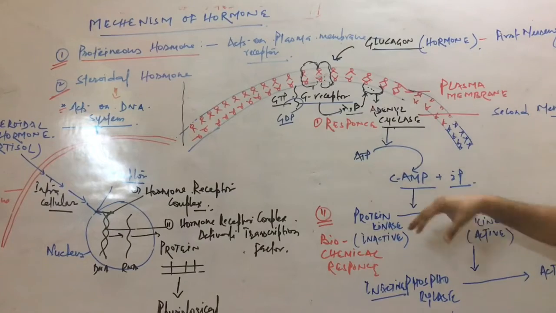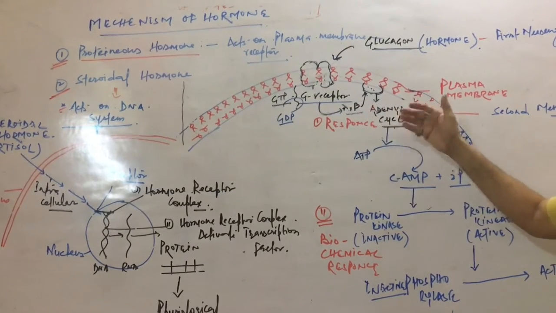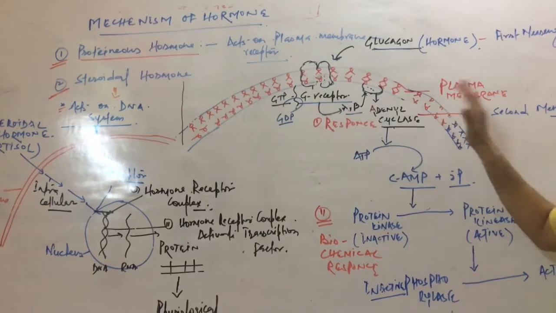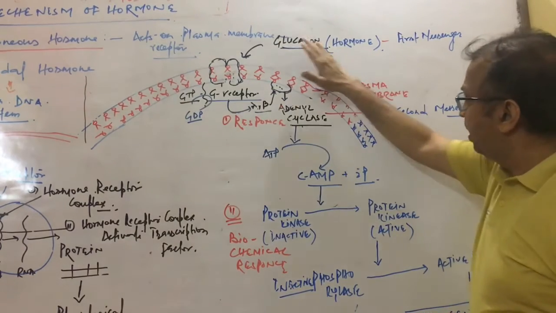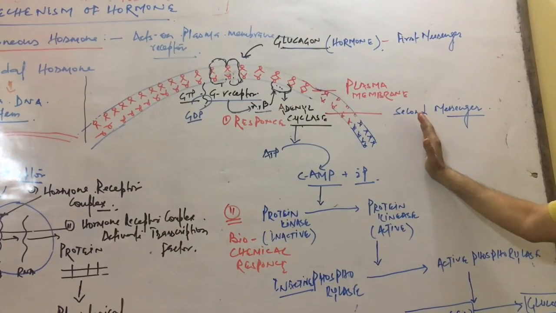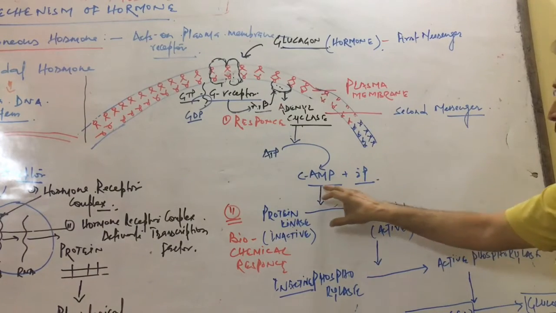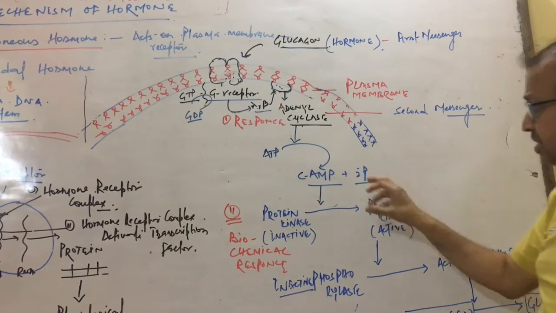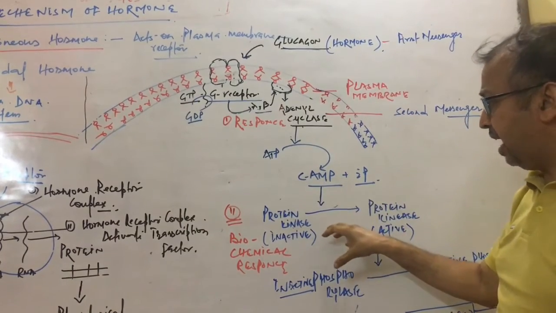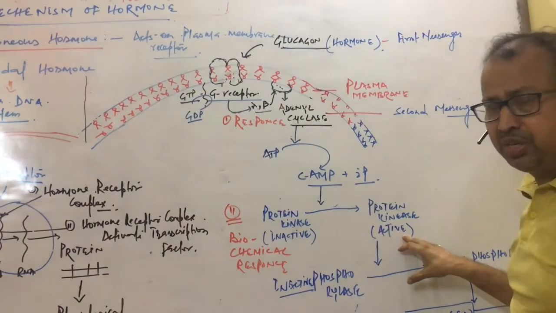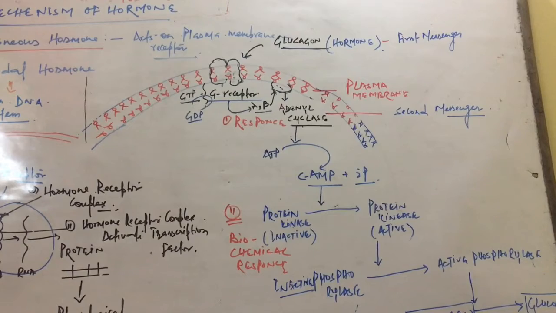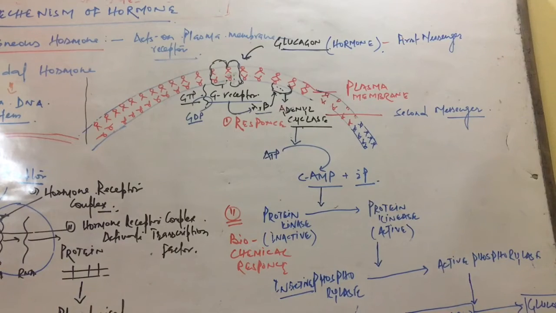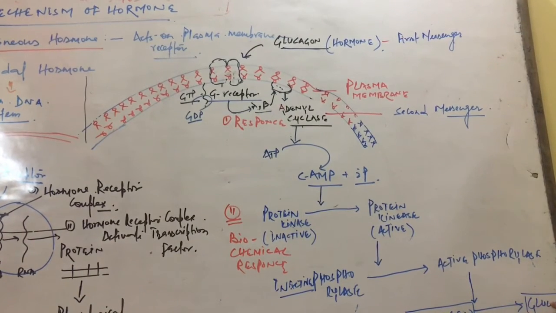So now this is the first response that occurs. The first response occurred at the receptor level and secretion of the enzyme which converts ATP to cyclic AMP. This is the first receptor, and then the second messenger cascade starts by forming cyclic AMP. And cyclic AMP acts on the protein kinase, inactive protein kinase, to convert it to active protein kinase, and active protein kinase activates phosphorylase from inactive to active. And now the phosphorylase acts on the glycogen to convert it to glucose.